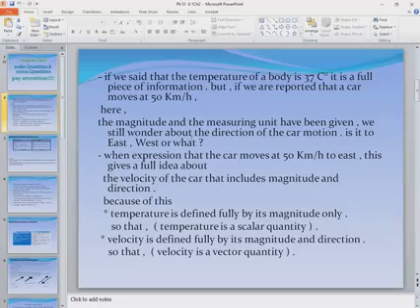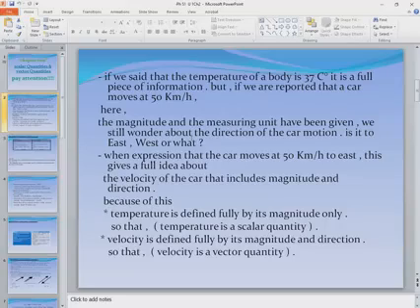If you told me the car moves at 50 kilometers per hour, this means the speed equals 50 kilometers per hour, only the magnitude.